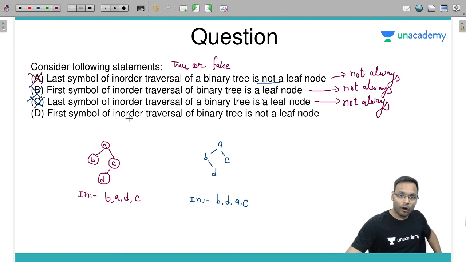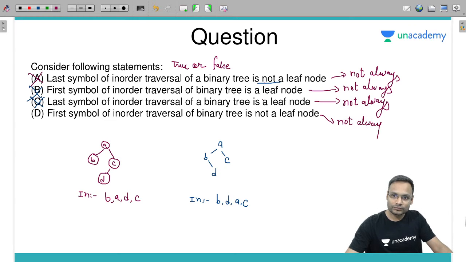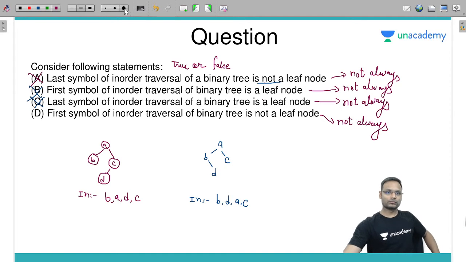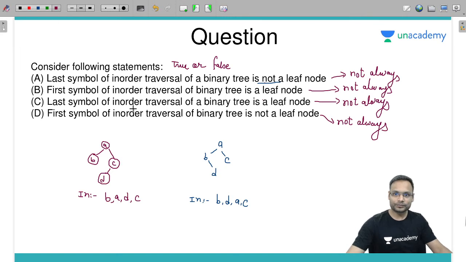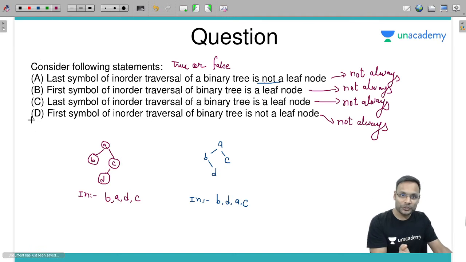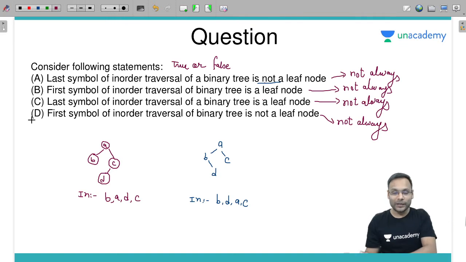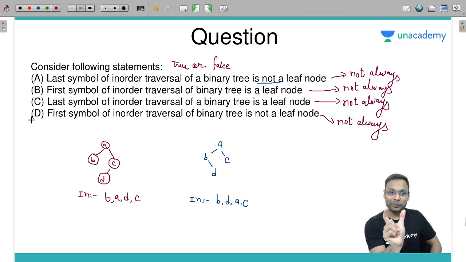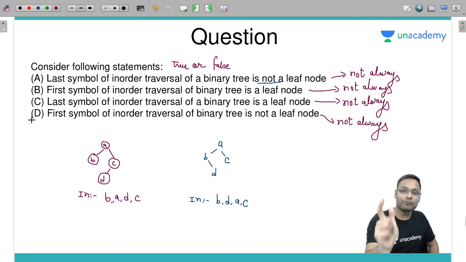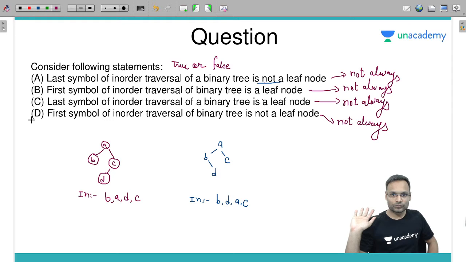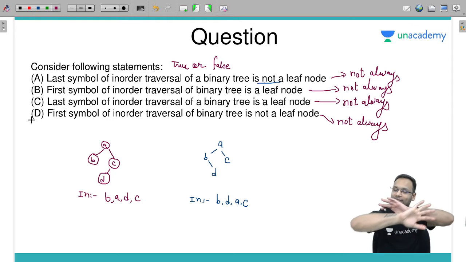First symbol of in-order traversal of a binary tree is not a leaf node: yes, possible, but not always. Got it? So all four options can be true, or cannot be true. If the statement had said the last symbol of in-order traversal of a binary tree is always not a leaf, or is always a leaf, then false.